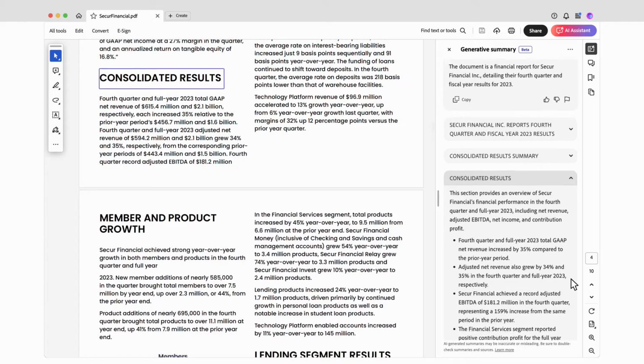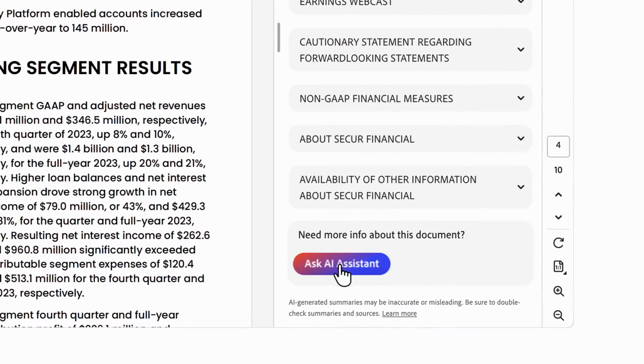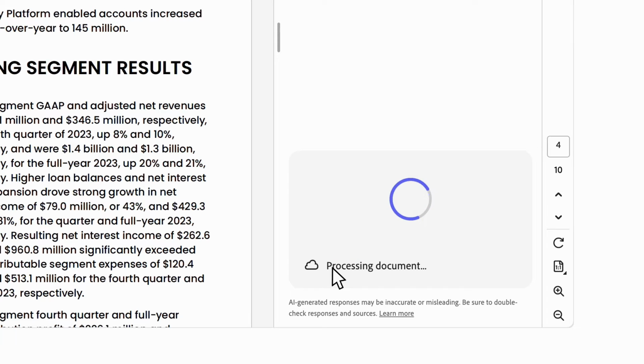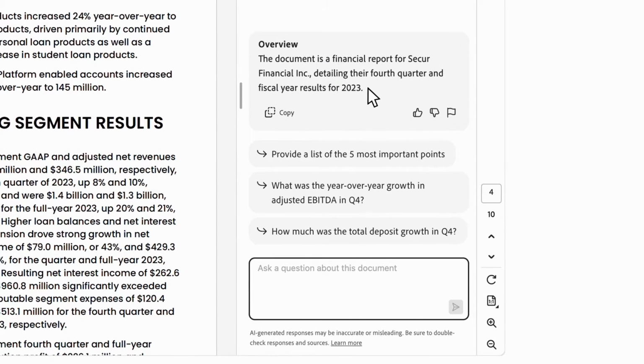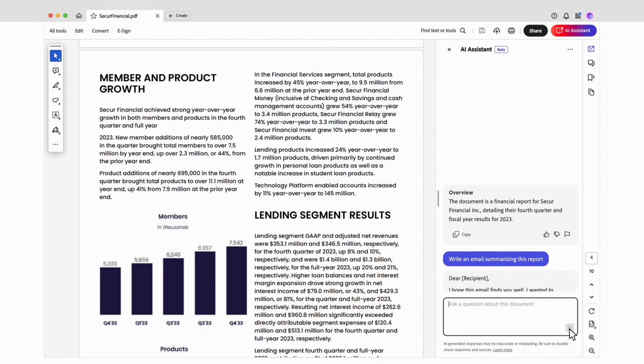I can use this summary as a basis for my email, or I can take it a step further with AI Assistant. It gives me an overview of the document, suggested questions, and a prompt to ask my own questions. Now I want to ask AI Assistant to draft an email summarizing this earnings report.